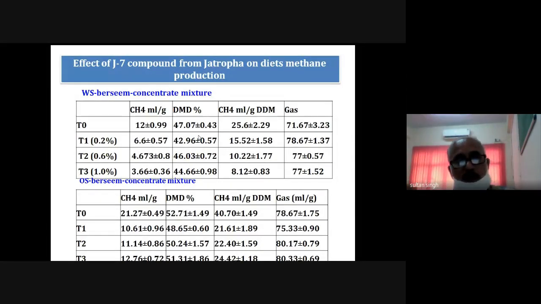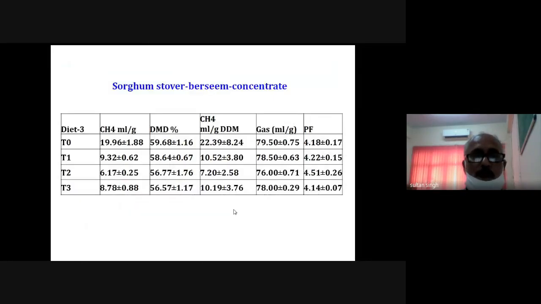Again, in case of the oat starch percent concentrated diet, you see here there is a drastic decrease in the methane production by the addition of this particular compound in the diet. This is the third diet that we tested here. It is sorghum starch percent concentrate based diet. So again, you see there is a decrease in the methane production. But again, we have to choose which level we have to adopt, whether 0.2, 0.6 or 1%. So we have to decide the dose and the level depending upon its effect on the degradation or digestibility of the diet.